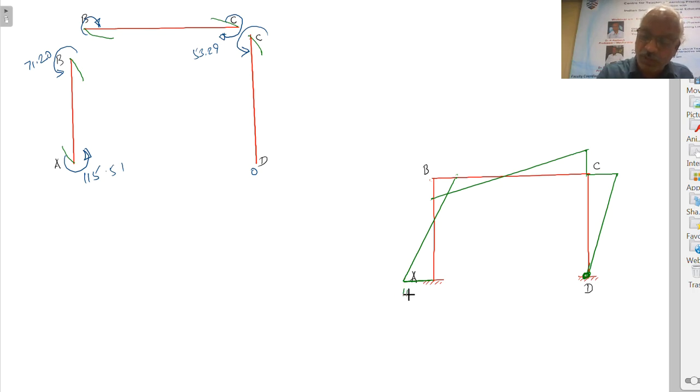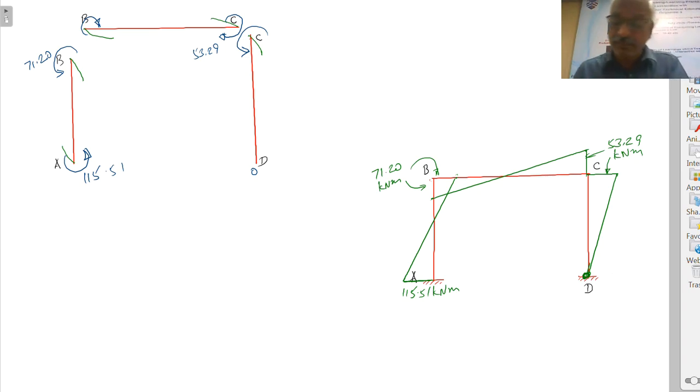So this value is 115.51 kilonewton meter. This value as well as this value is 71.20 kilonewton meter. This is 53.29 kilonewton meter. This is also same, and here it is 0. Now you can hatch the diagram. You have to hatch it perpendicular to the member.